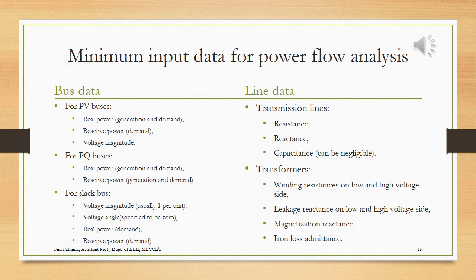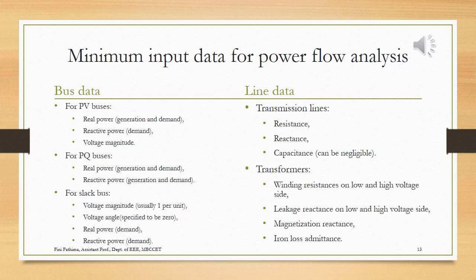We need different inputs, and from that, the first is the bus data. So we have to take the data which are specified, and we have to find out the remaining data. That is, first the three types of bus data we have to take, that is PV bus, PQ bus, and slack bus. For a PV bus, we are given the real power and the reactive power demand.